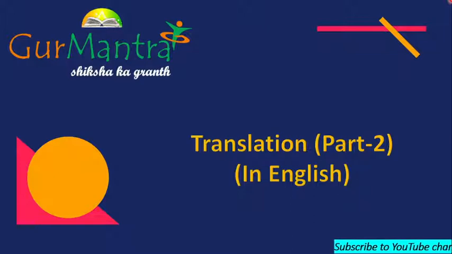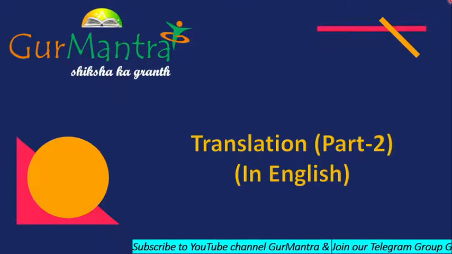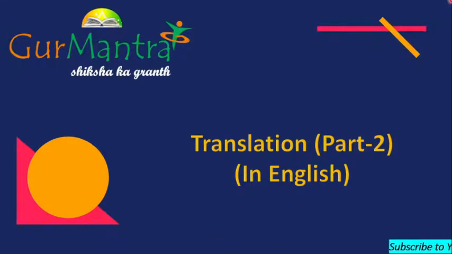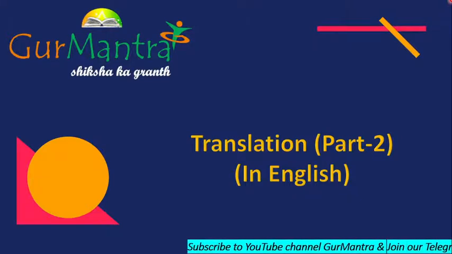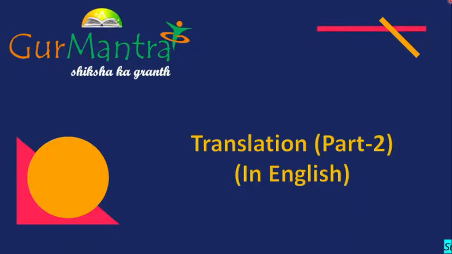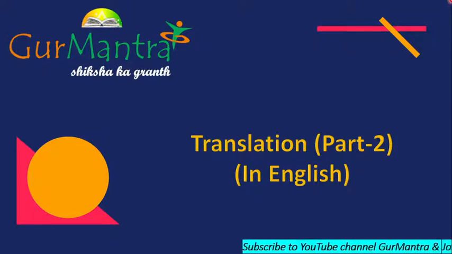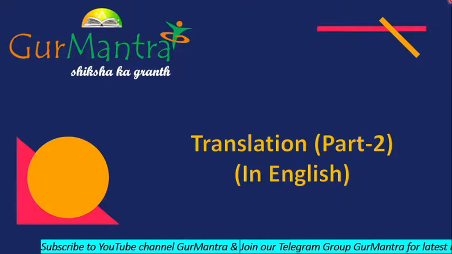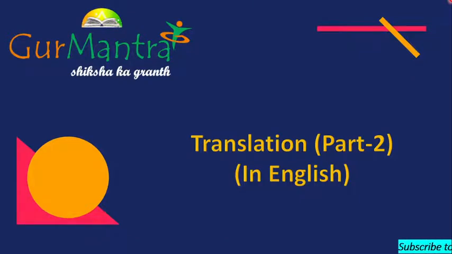Today in this video we are going to talk about translation, and this is part 2. We already discussed part 1, in which I told you about the initiation of translation and the initiation factors which are required for it. We also got to know about the charging of tRNA. To know about mRNA, rRNA and tRNA, you can refer to another video in the playlist where you can see the types of RNA. And let's talk about the elongation of translation.